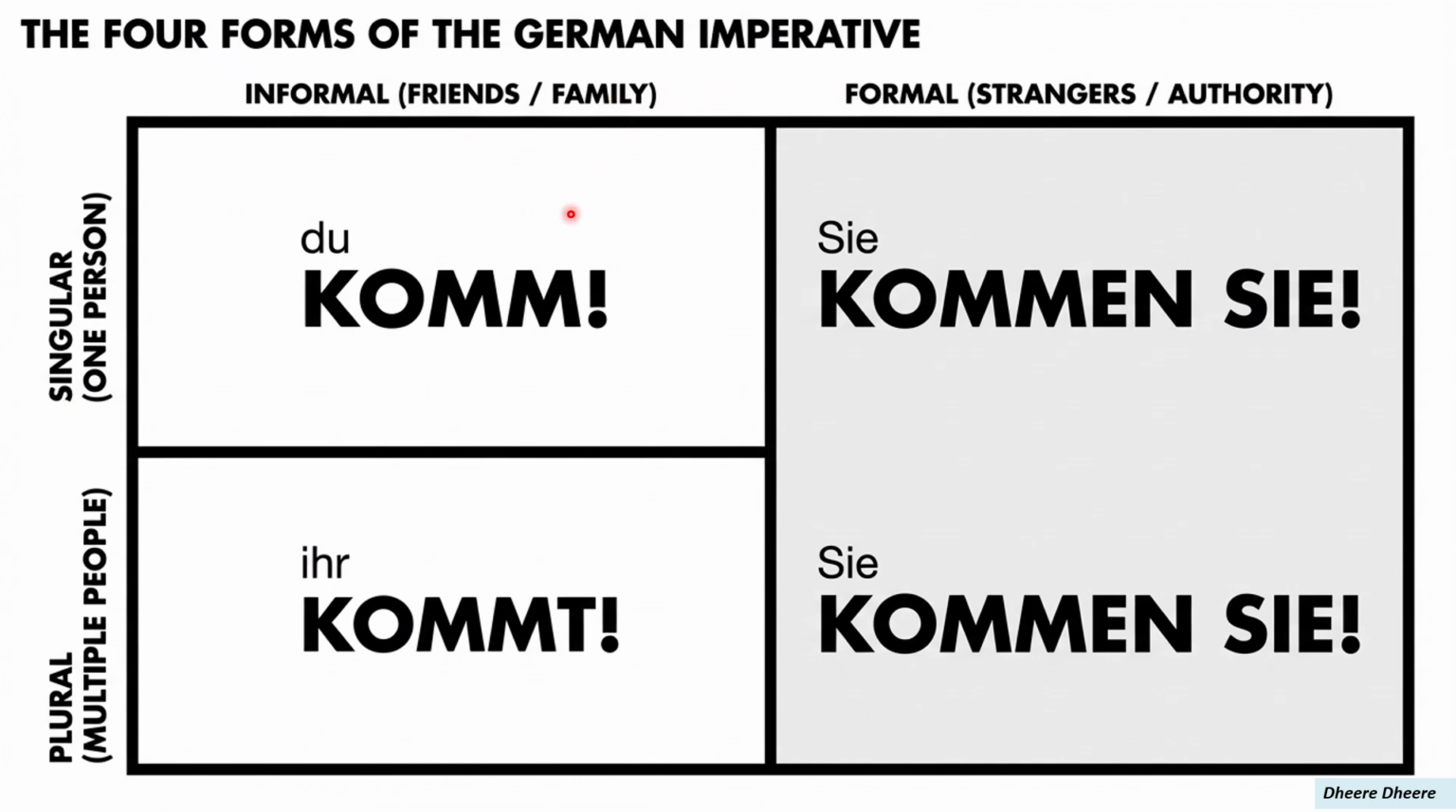For informal singular du, we use komm. For informal plural ihr, we say kommt. For formal Sie, both singular and plural, we say kommen Sie. Similarly, warten Sie for waiting, sprechen Sie for saying, etc.